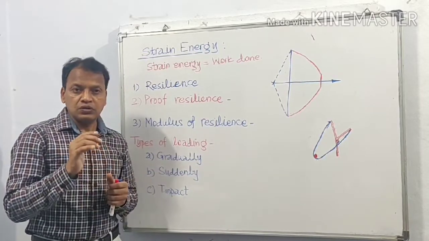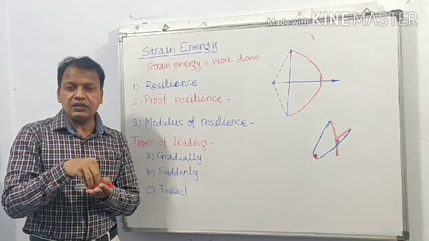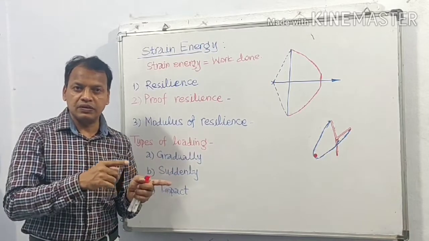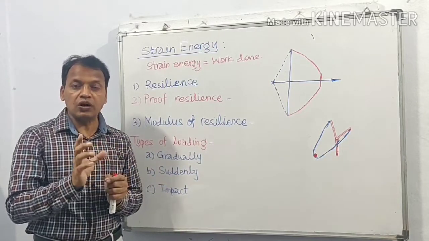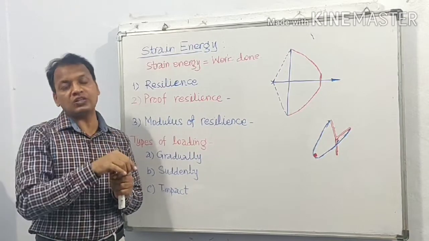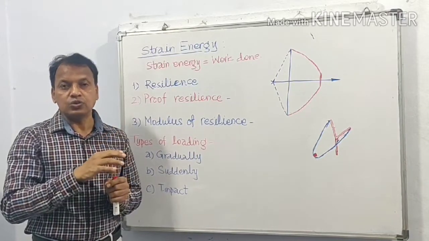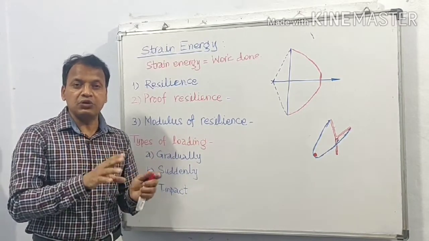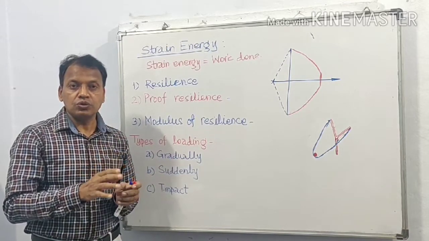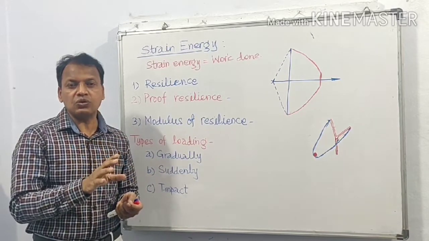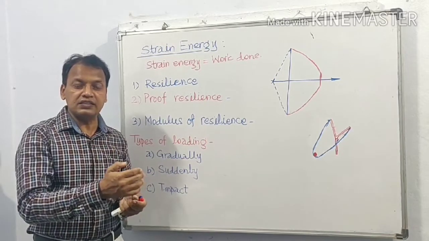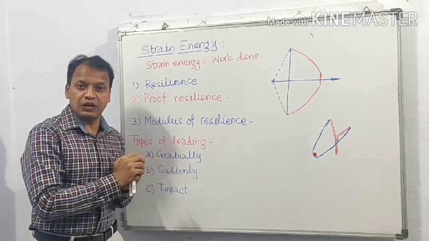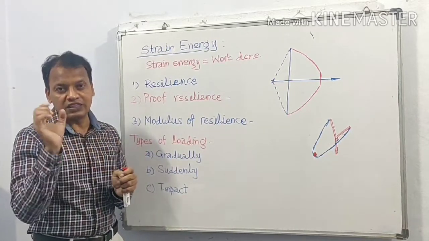Suddenly applied load. In the case of suddenly applied load, at one instant the load is 0 and immediately at the next instant the load is P, whatever its magnitude. So it is not increased in smaller increments gradually. It is increased suddenly. When you stand on a weighing machine, at first there was no load and immediately at the next instant you apply the entire load on the machine. So that is suddenly applied load. That is not applied with increments.